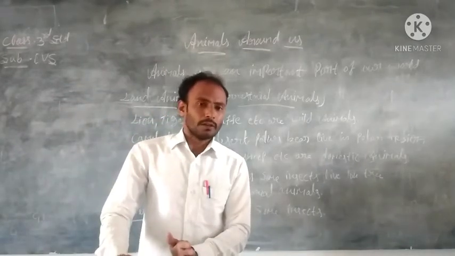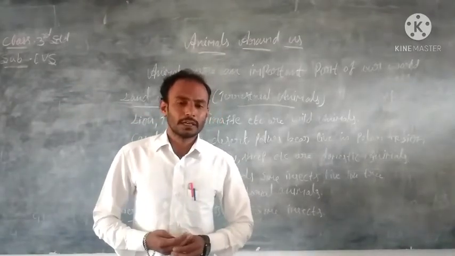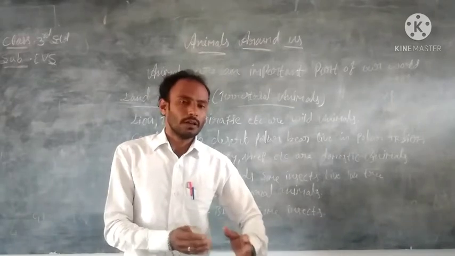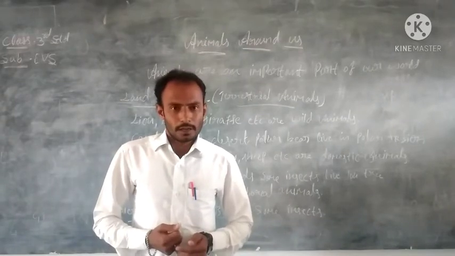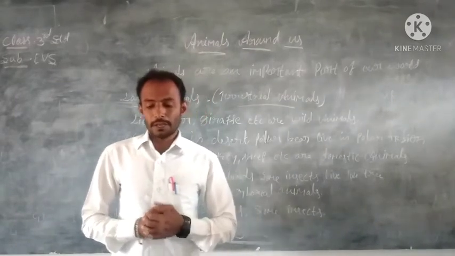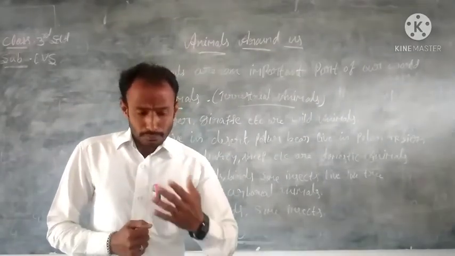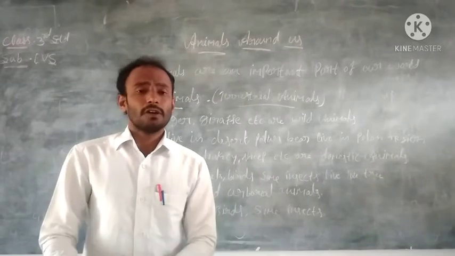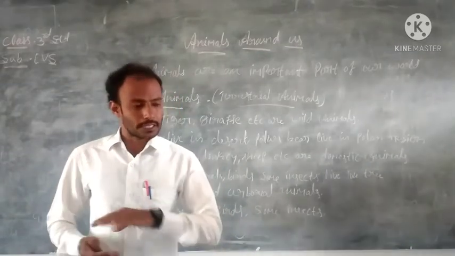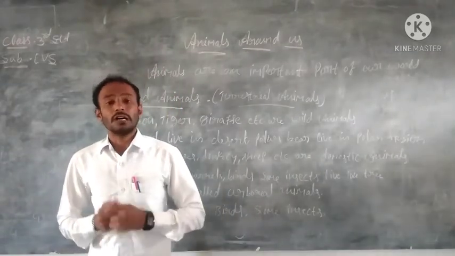So much food we take with the help of animals. So animals are a very important part of our world, and these animals live on earth.